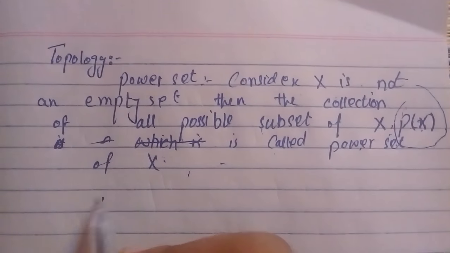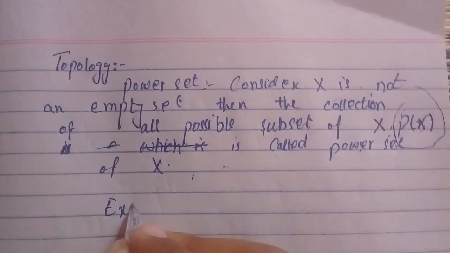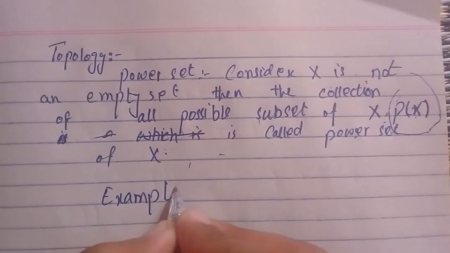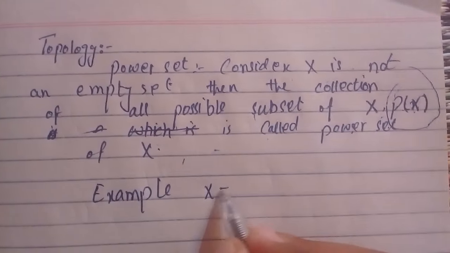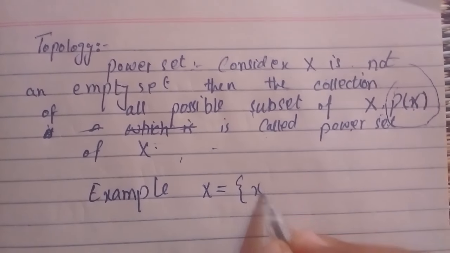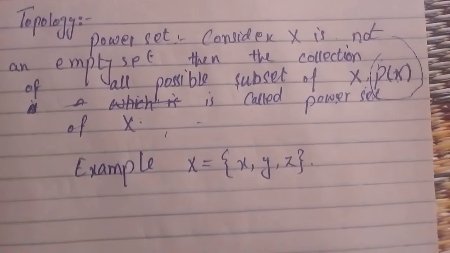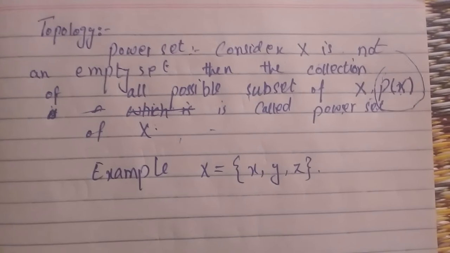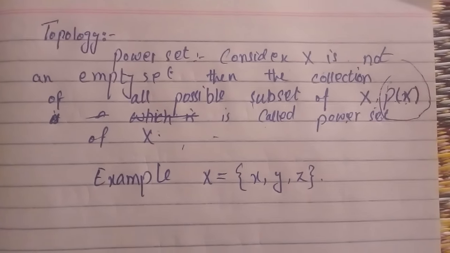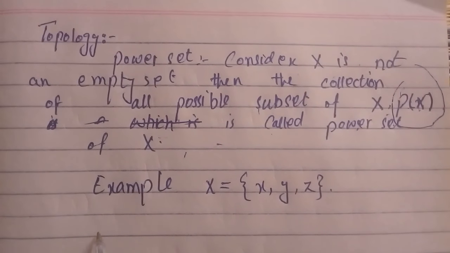For example, X is not an empty set. Let's take X equal to {x, y, z}. Then the collection of all possible subsets of X is called the power set.